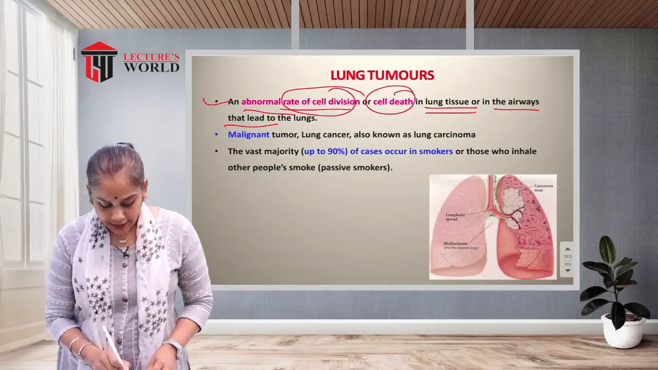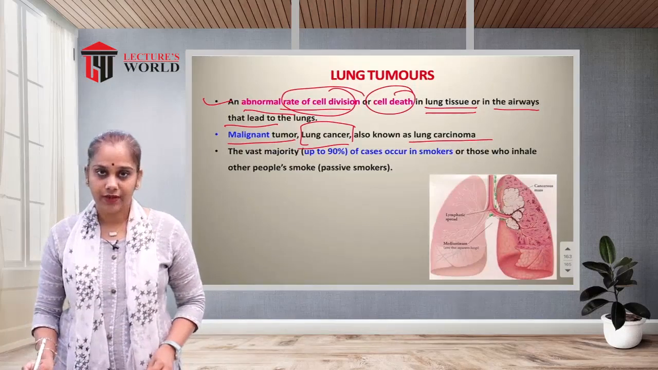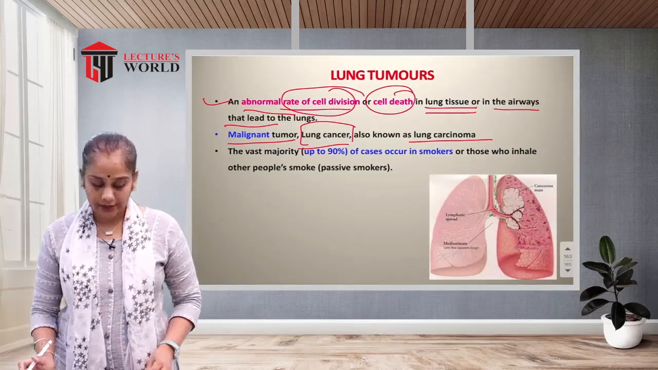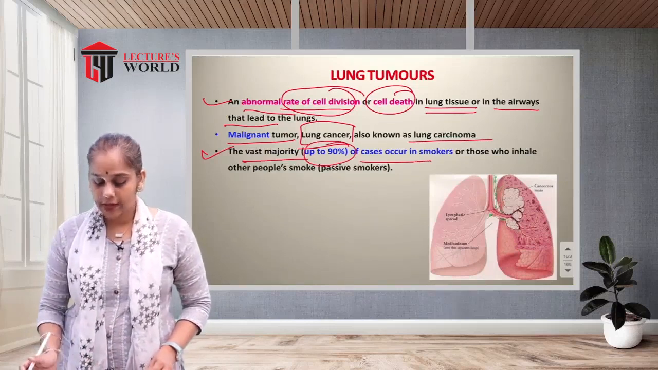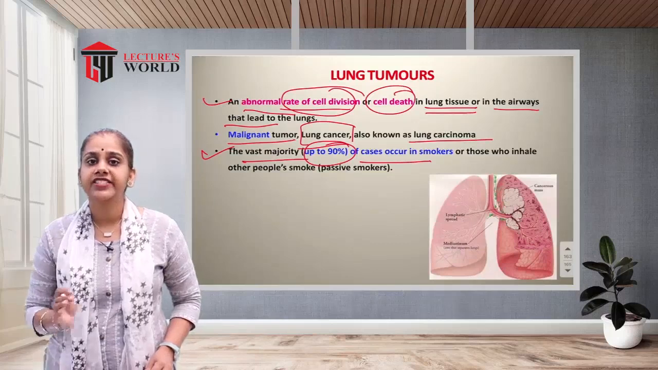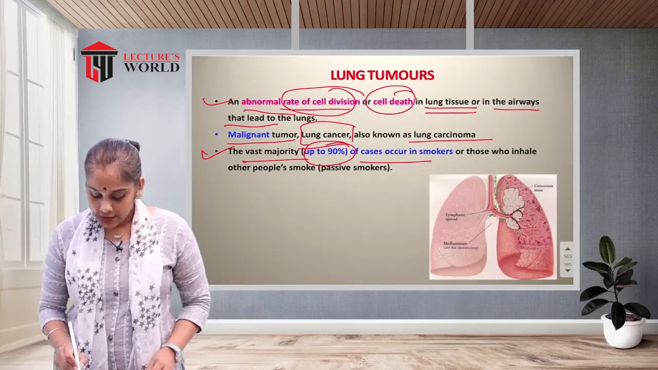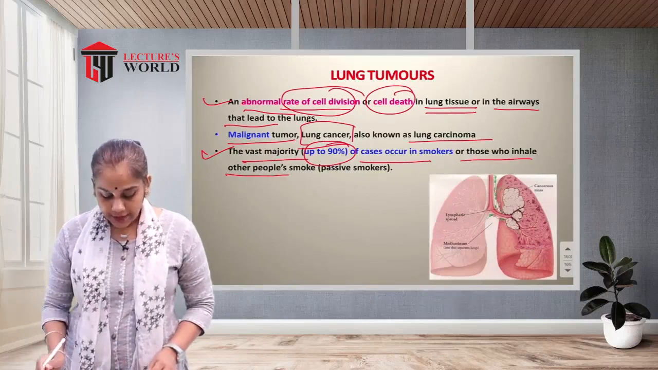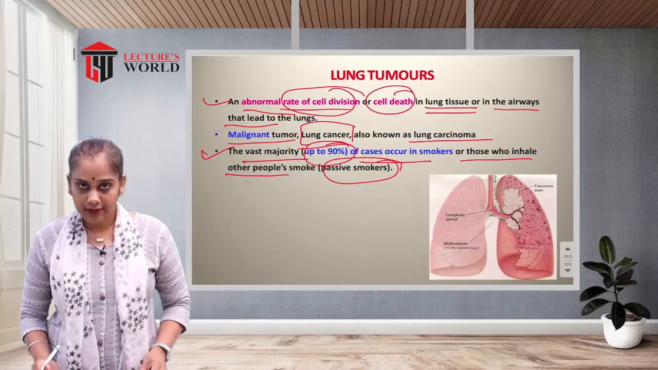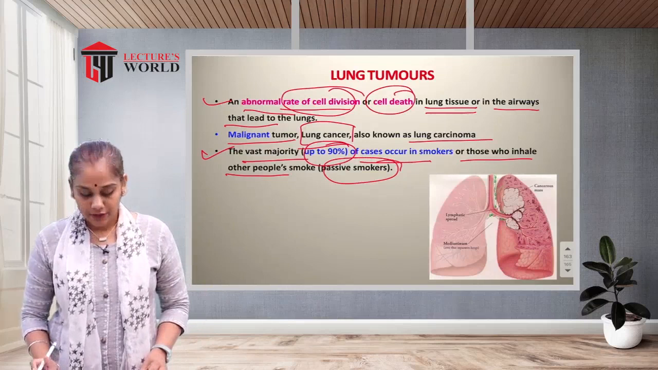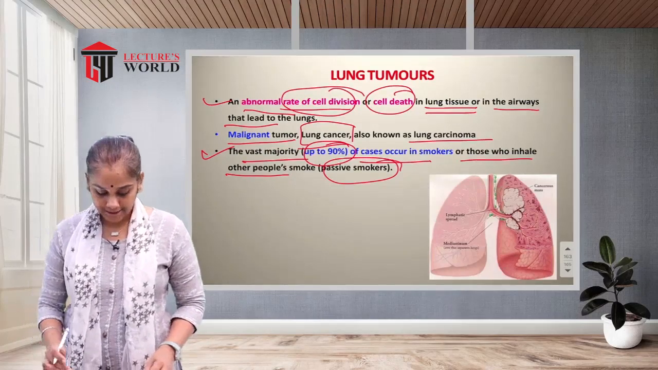A malignant tumor is known as lung cancer or lung carcinoma. The vast majority, up to 90% of cases, occur in smokers who are chain smokers. Those who inhale other people's smoke are known as passive smokers. It can occur in passive smokers too, because passive smokers are also victims of smoking.